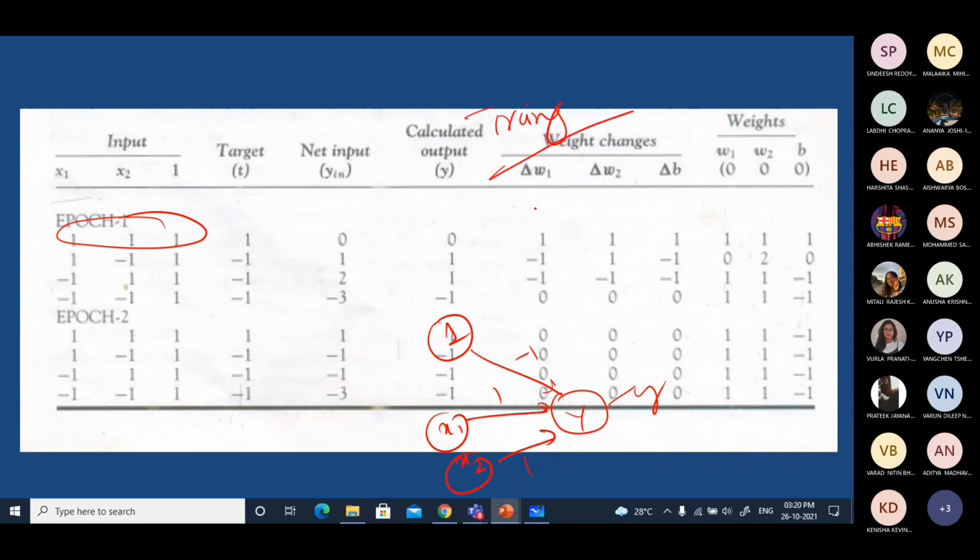But if you want to do testing, take any testing input, any one of them. Apply it here. The weights are this. Find the response. When you find the response, if it is matching with the desired one, for this input you are expected to get a desired output of -1, right? If you get that, it is fine. Otherwise, it is a case of error.